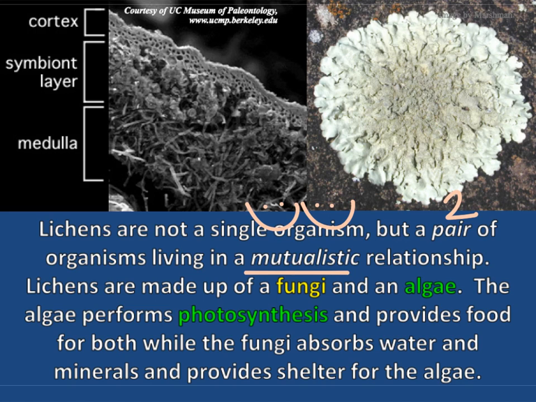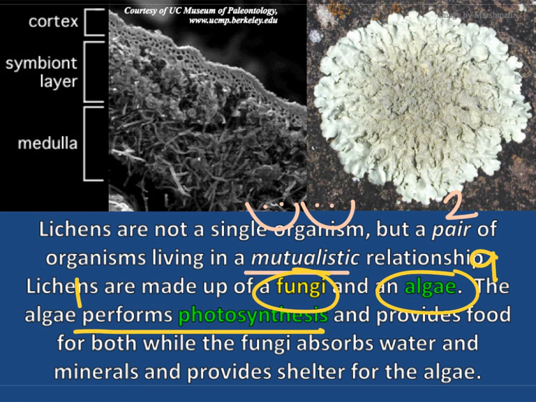So on number 9, lichens are a relationship between what two organisms? And the answer is fungi and algae. That is number 9. On number 10, what can algae do that helps the lichen survive? The answer is performs photosynthesis. Number 10 is perform photosynthesis. That's what algae does.